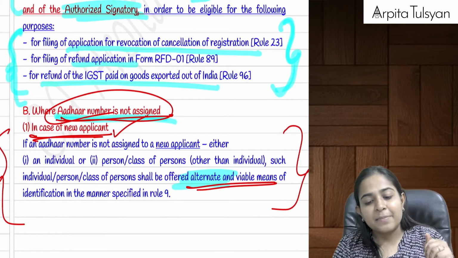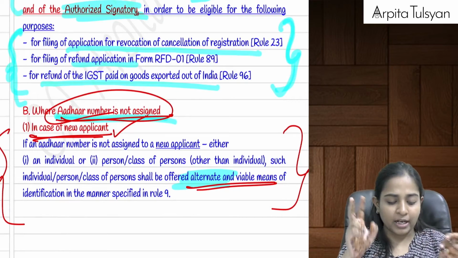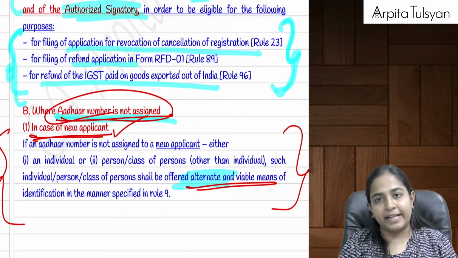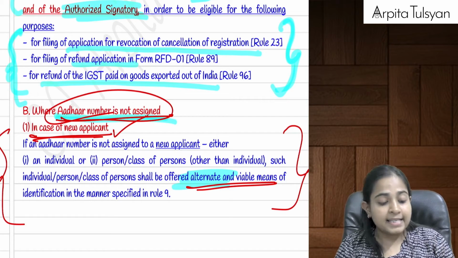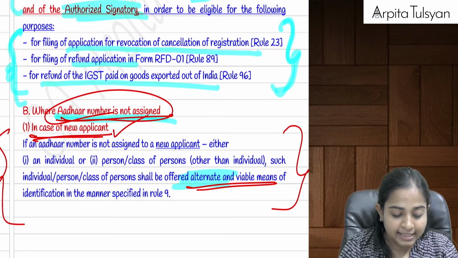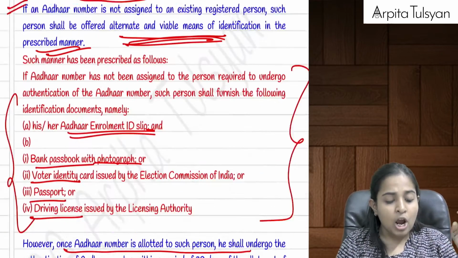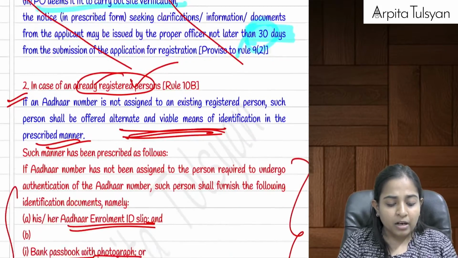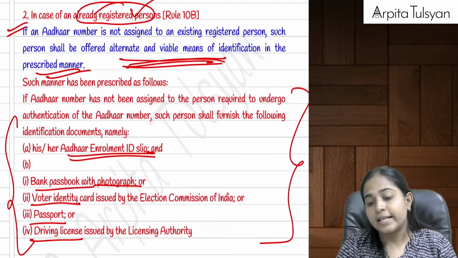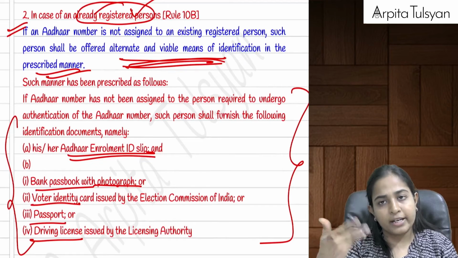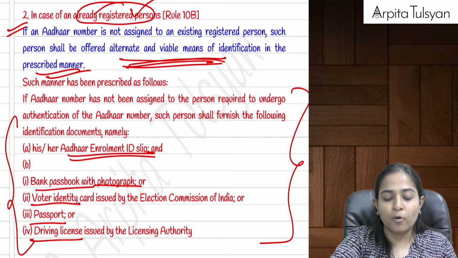Okay, then sometimes it can so happen that, both in the case of a new applicant and in the case of an existing applicant, the Aadhaar number is still not assigned to the person. On this page you will see about new applicants, on the next page you will see about already registered persons. What if that person is not given the Aadhaar? Then in that case, other alternative methods of authentication will be provided.